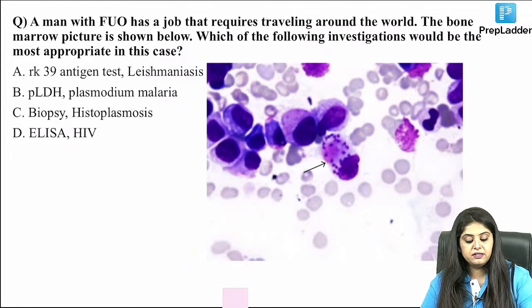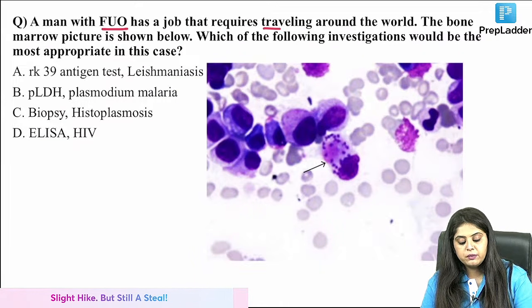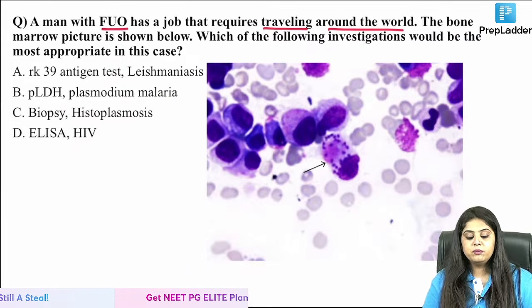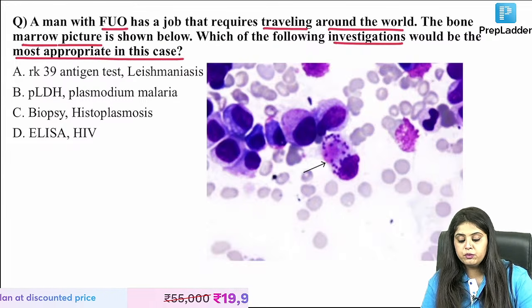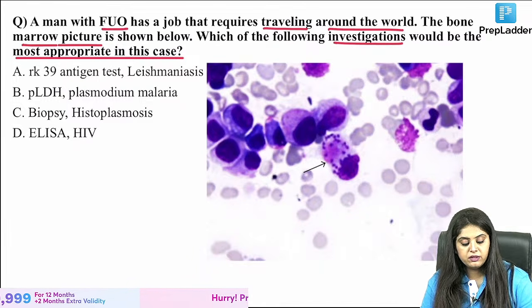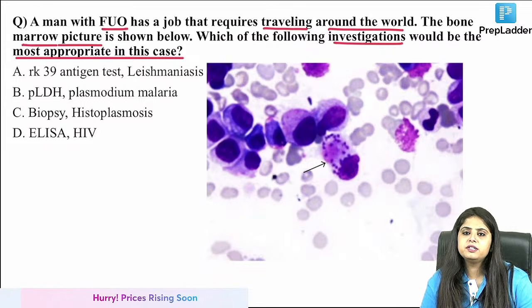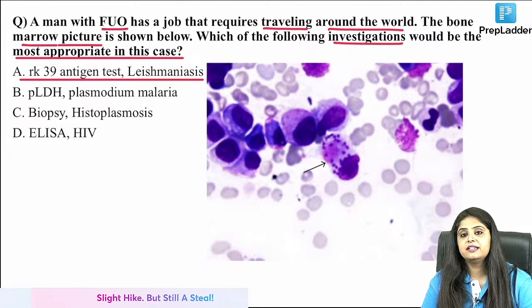There is a man with fever of unknown origin or pyrexia of unknown origin, has a job that requires traveling around the world. The bone marrow picture has been shown below. Which of the following investigations would be the most appropriate in this case? And A, everyone is saying. What are you going in order, by the way? Ke Cruzi kara, Brucei kara, to Leishmania karenge. But anyways, you're right. RK39, that is Leishmaniasis.